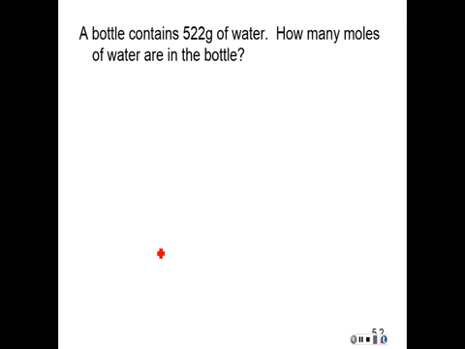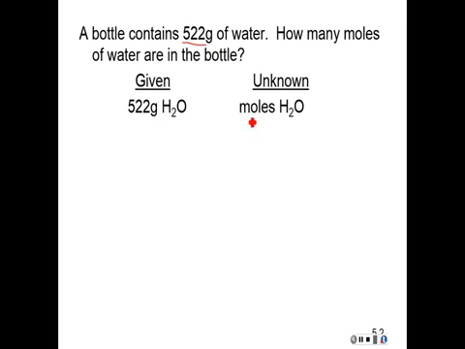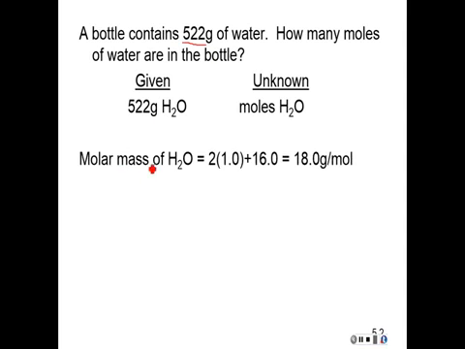Now here's a similar question. It's about water though. A water bottle contains 522 grams of water. How many moles of water are in the bottle? So we're given grams of water and we're looking for moles. So I need the molar mass of water. So the molar mass of water would be 2 times the hydrogen, which is 2 times 1, plus 16, so we get 18 grams per mole.